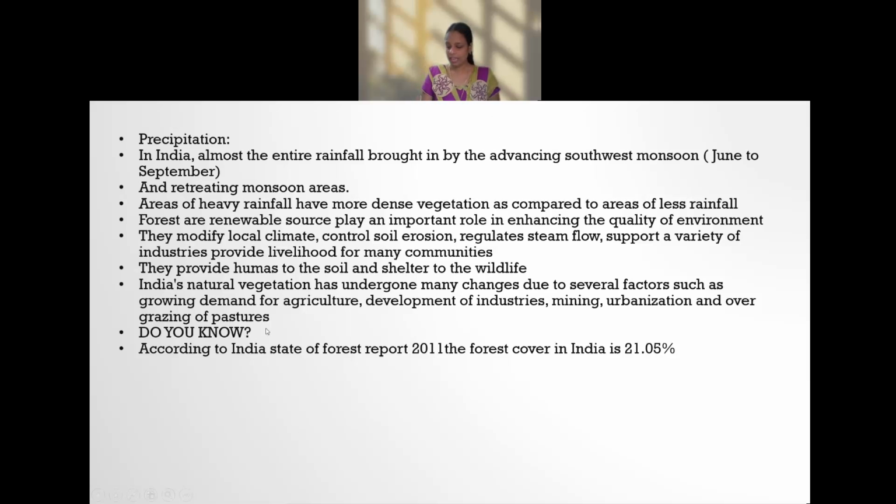So the next one is the ecosystem. Plants occur in different groups of communities in areas having similar climatic conditions. The nature of plants in an area, to a large extent, determines the animal life in that area. When the vegetation is altered, the animal life also changes. All the plants and animals in the area are interdependent and interrelated. We call that an ecosystem. At present, we see an imbalance in the ecological system. Human beings are also an integral part of the ecosystem.